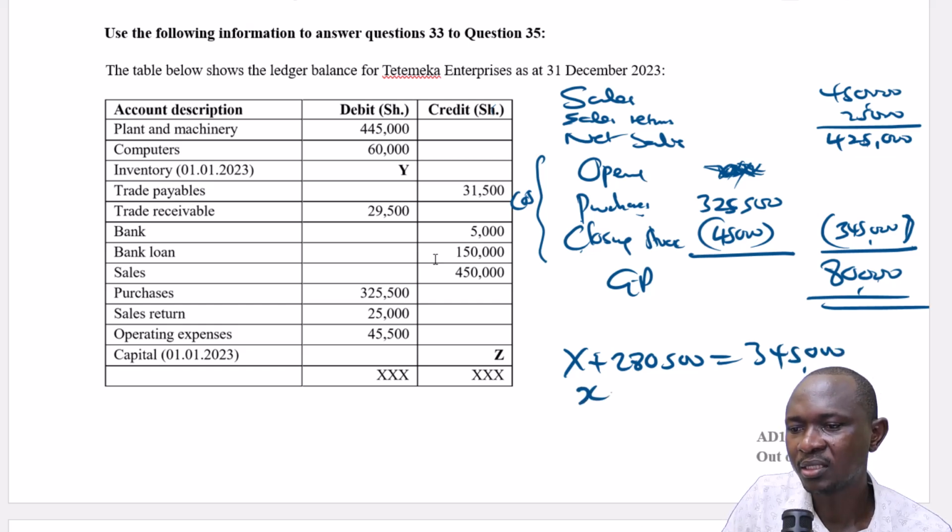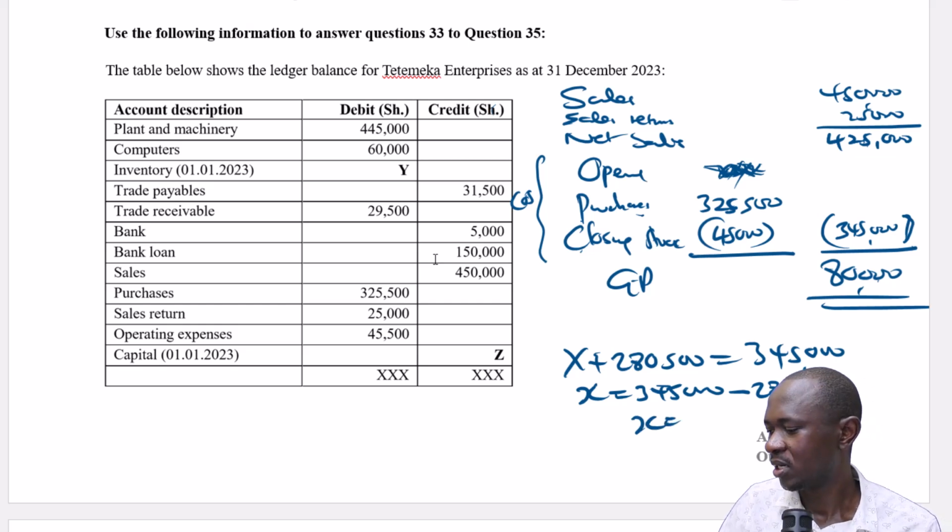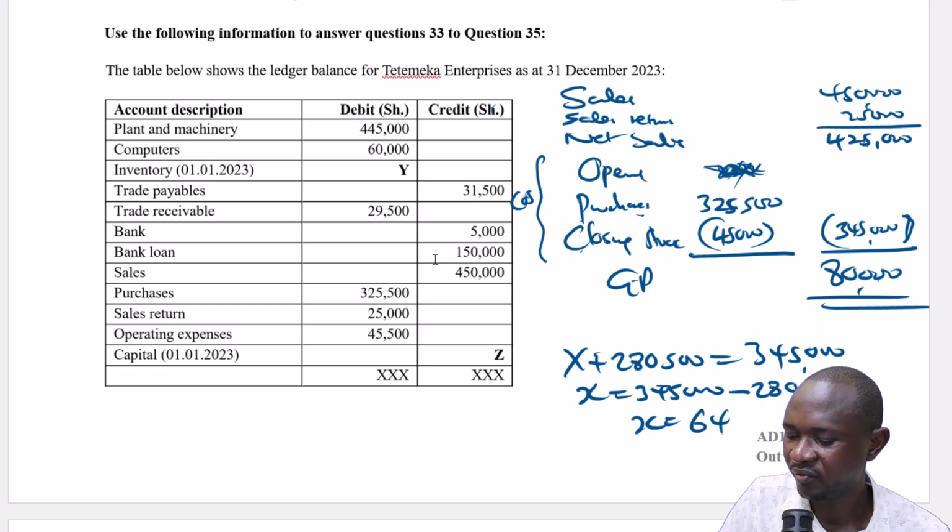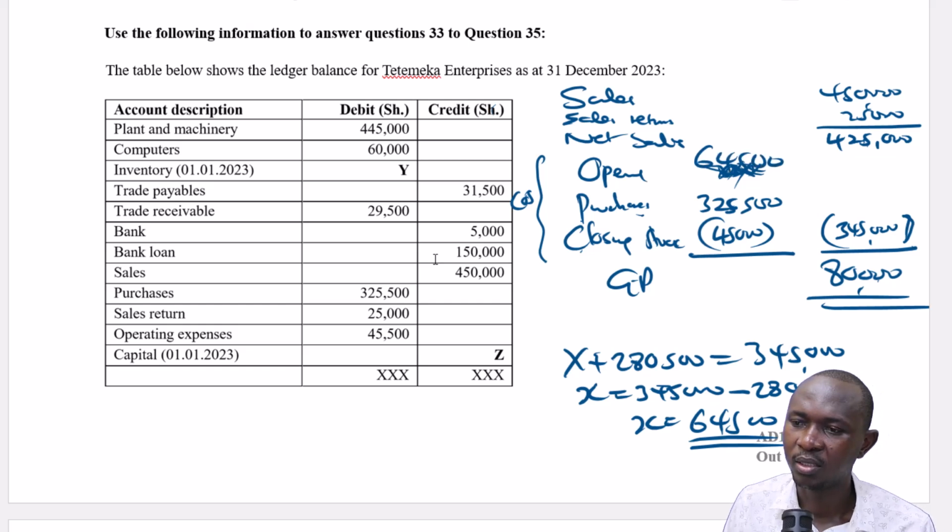So X is equal to 345,000 minus 280,500. So X is equal to 64,500. So this opening stock is 64,500.